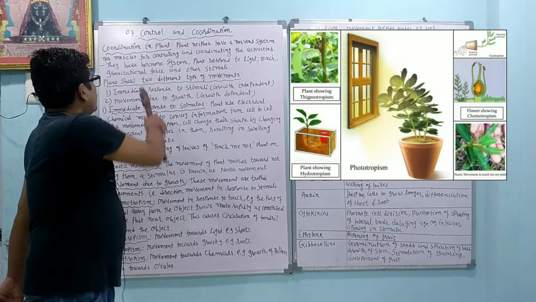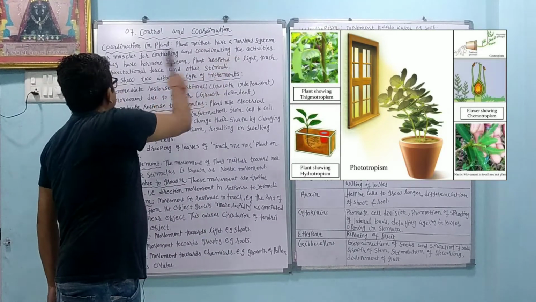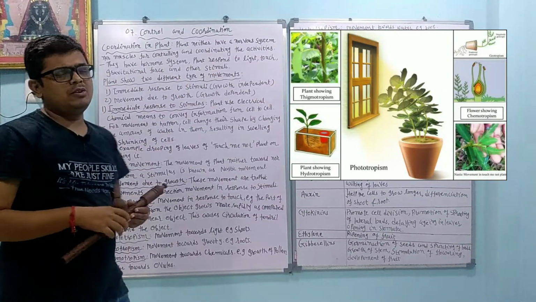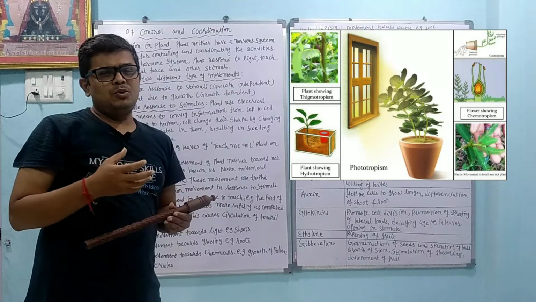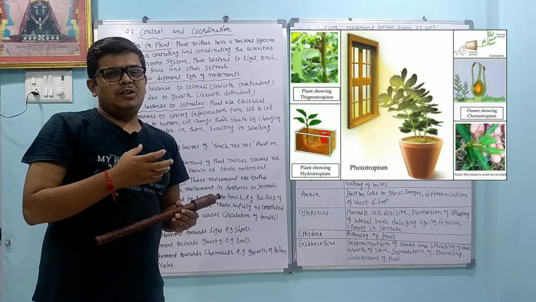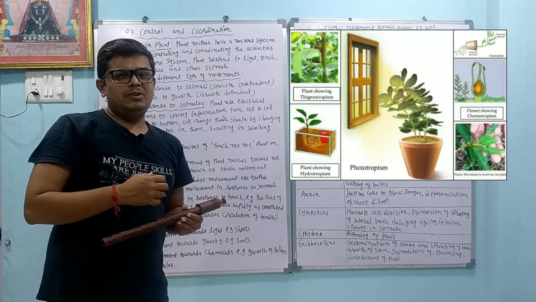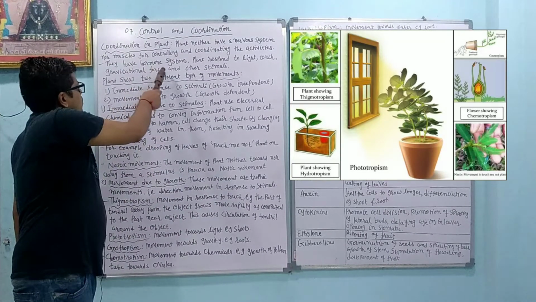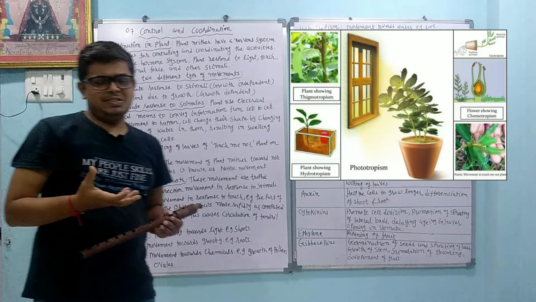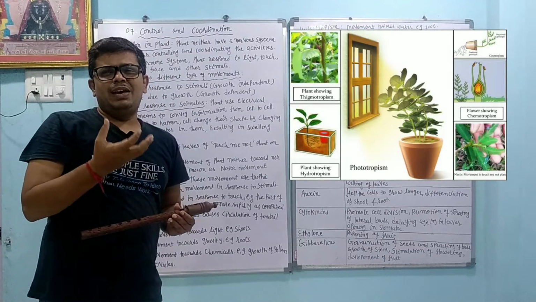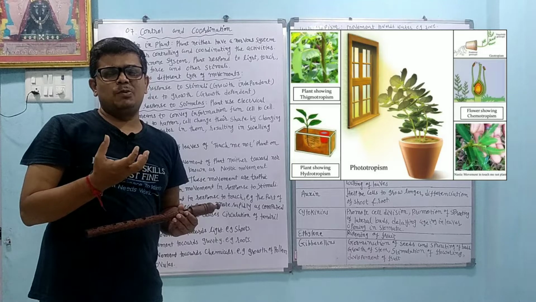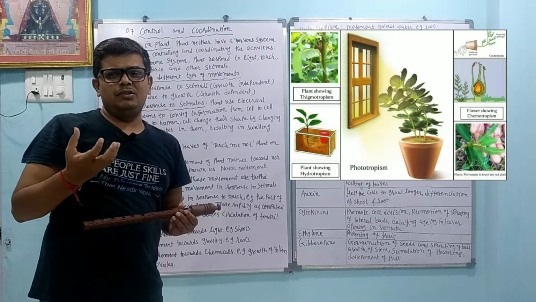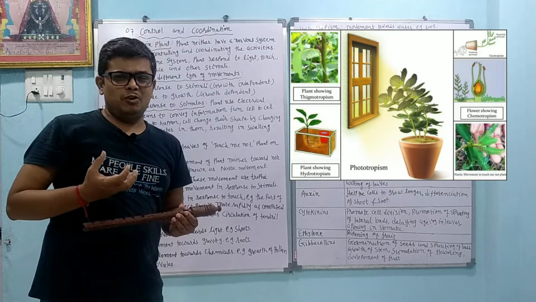Coordination in the plant: plants have neither a nervous system nor muscle for controlling and coordinating activity. So they do not control activity by the nervous system. They have a hormone system, so chemical messengers are there. A particular acid is produced, like abscisic acid, or some other hormones are present, and because of that it shows a response towards the stimuli.